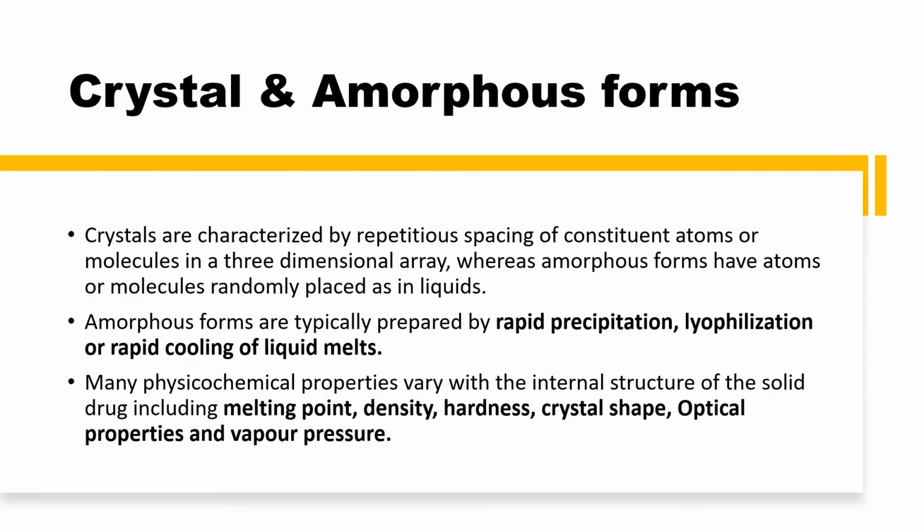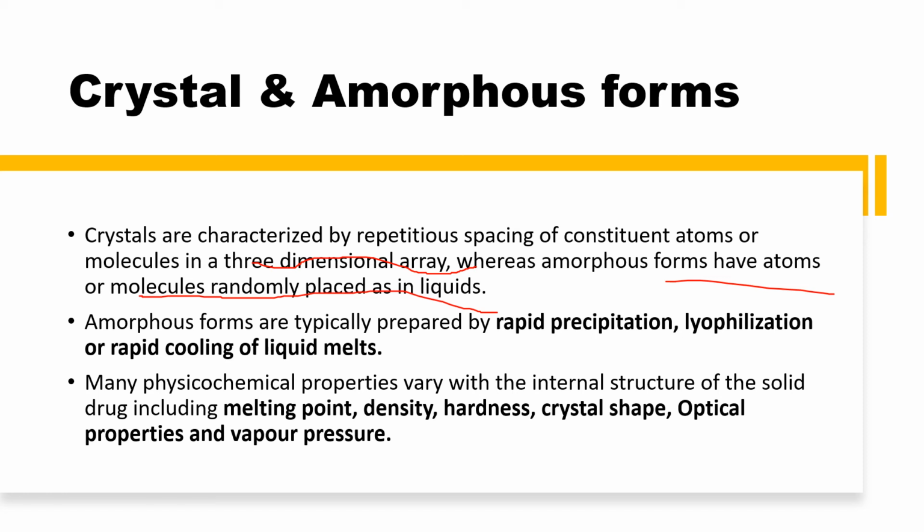When we talk about crystals, they are characterized by the repetitious spacing of the constituent atoms or molecules in a three-dimensional array, whereas in amorphous forms the atoms or molecules are randomly placed, as in liquids. So crystalline structure generally goes with the solid state, and amorphous forms generally go with the liquid state, because solid states are more stable as compared to the liquid state.